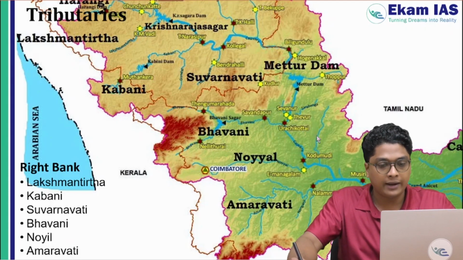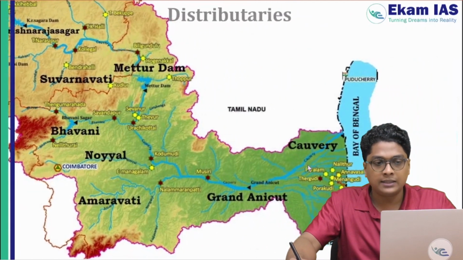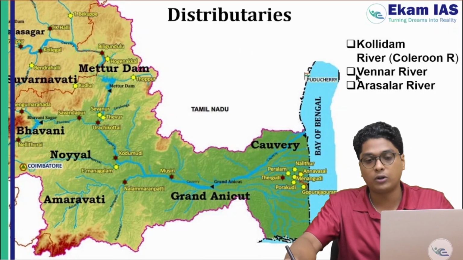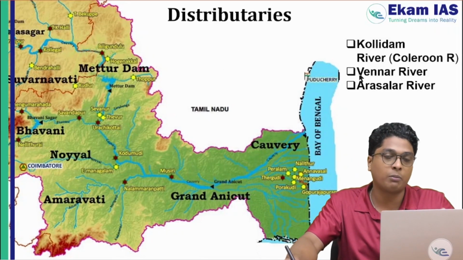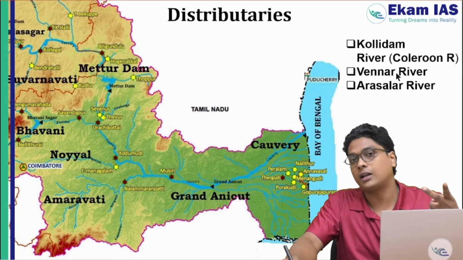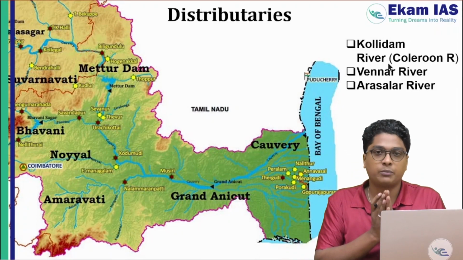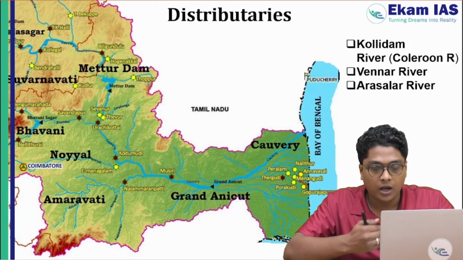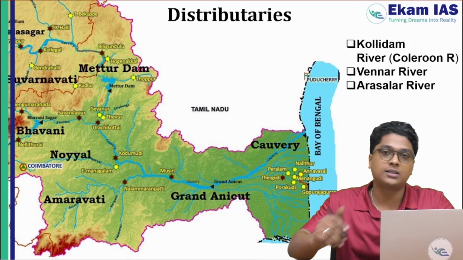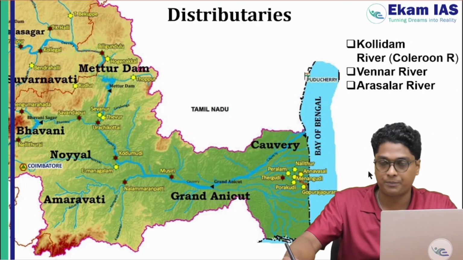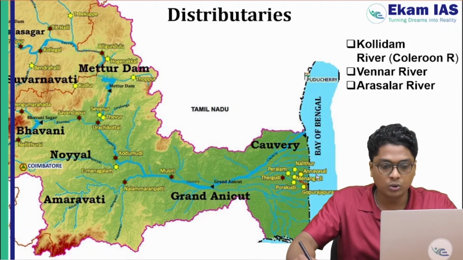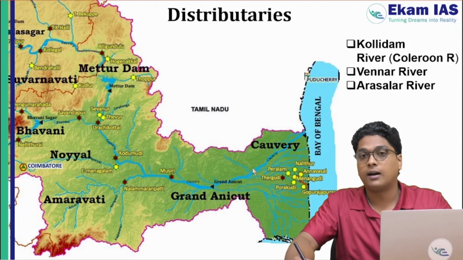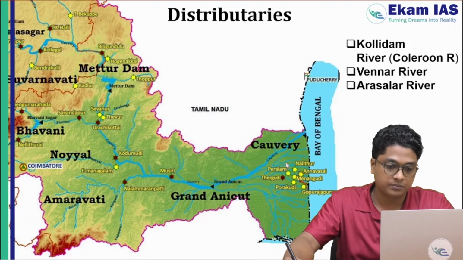So we have seen the left bank and right bank tributaries. Then the next one is the three important distributaries that you need to remember: Kollidam, Vennar and Arasalar. There are various other distributaries, but in a national examination like the UPSC examination, more important ones, the three rivers, do remember their names. Okay. And also do remember the name of the Grand Anicut, Kallanai Dam, which is located there.